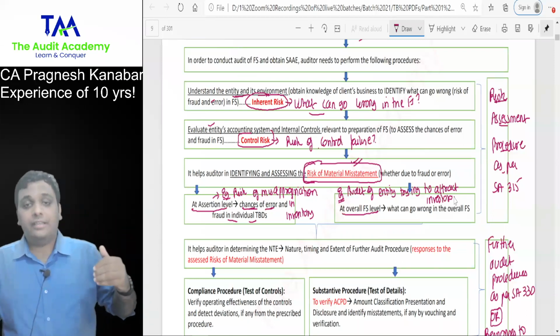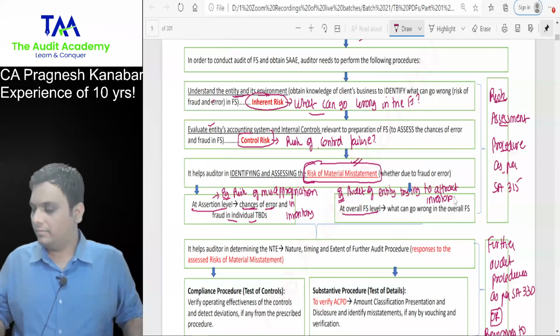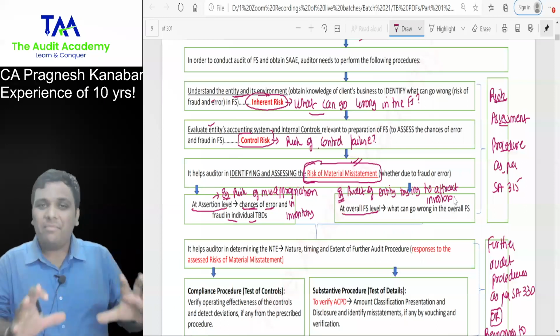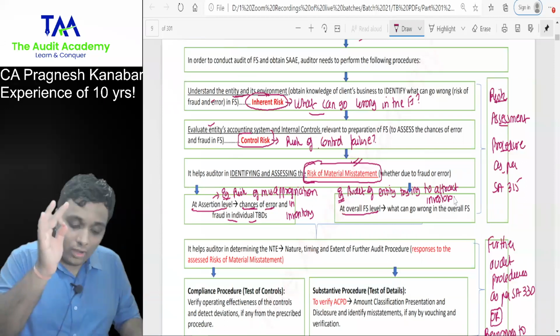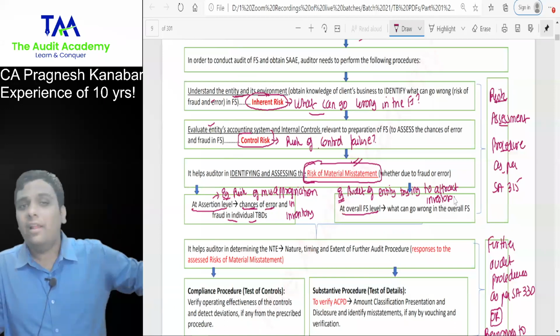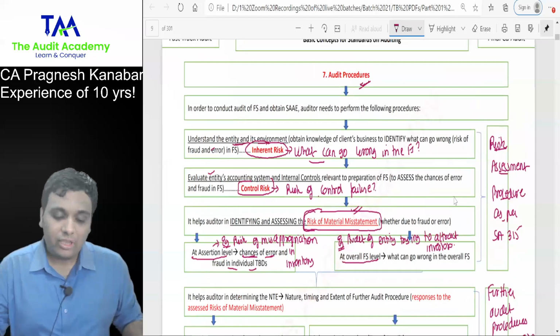Audit of entity trying to attract investors. All right. So ROMM needs to be analyzed at assertion level and at overall FS level. You have no idea how helpful this will be in answering some really technical questions of audit subject. So everyone, come on, tell me.